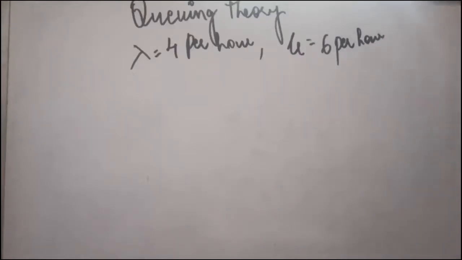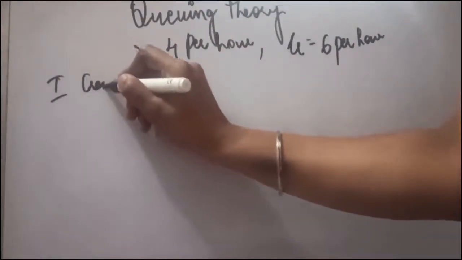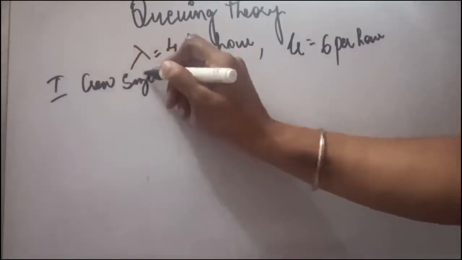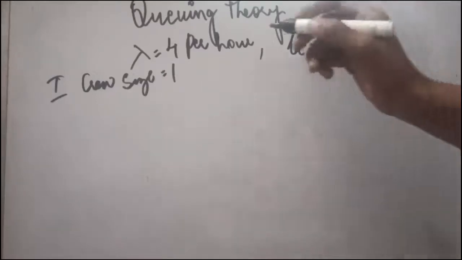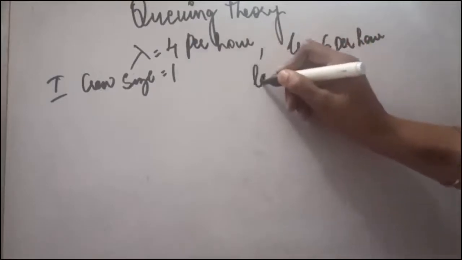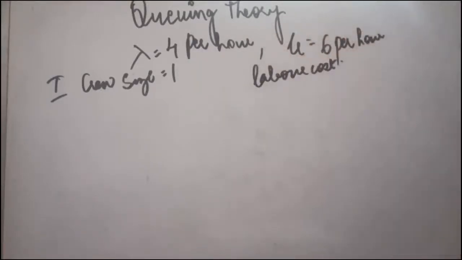So this was the basic information given. Now we have to tell what should be the crew size. We will start with the first point. Assume that crew size or number of workers is equal to 1. If crew size is 1, it was given in the question that 20 per hour cost for indirect and direct labor maintenance. So labor cost is rupees 20. Now how will we calculate the cost?